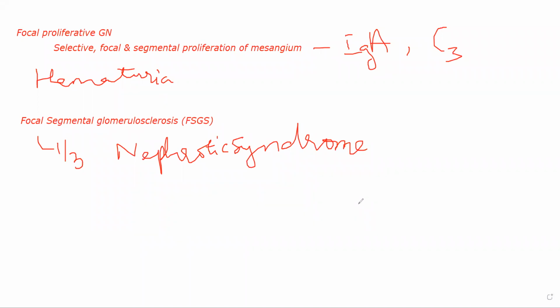You will see regions where there is sclerosis and hyalinosis occurring. The hallmark feature of FSGS is that you will see podocyte damage. The patient might have injury to their visceral epithelium, essentially to their podocyte, and because of injury to the podocyte, its function will be disrupted. As its function is being disrupted, the whole of the nephron will be lost. Essentially, that nephron's function is being lost.